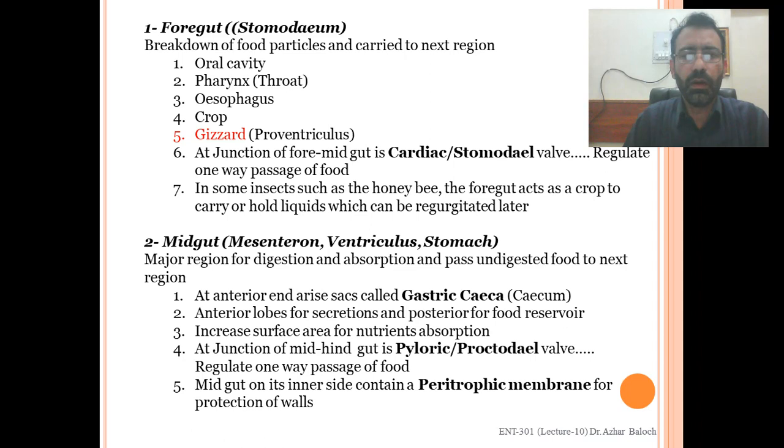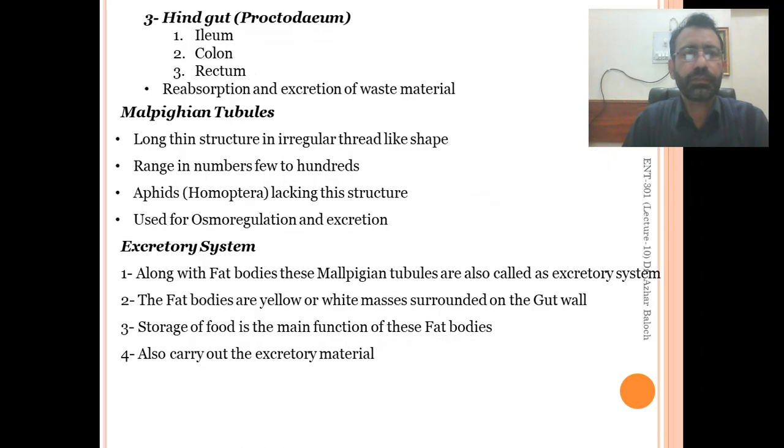Then the midgut contains, on its inner side, a peritrophic membrane for the protection of the wall. That is a specialized membrane present only in the midgut that is actually used for the protection of the alimentary canal walls.